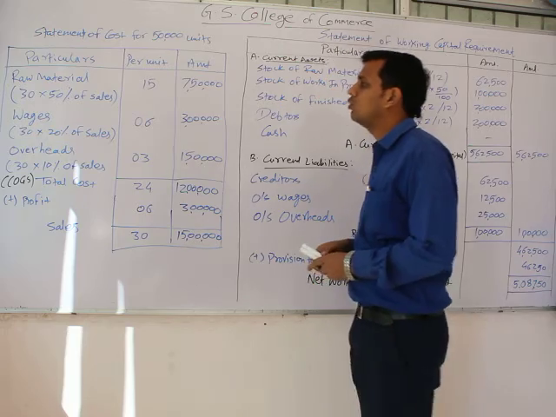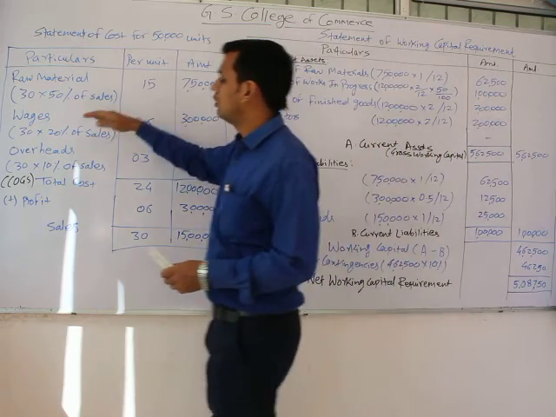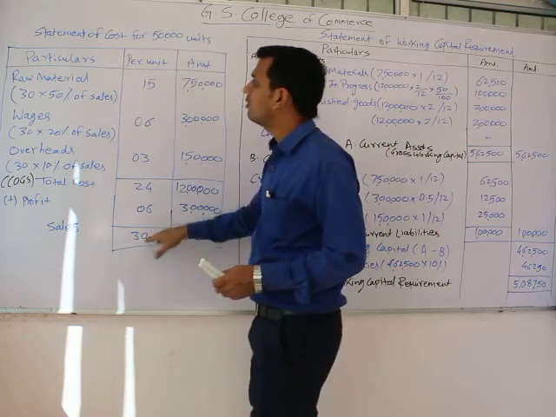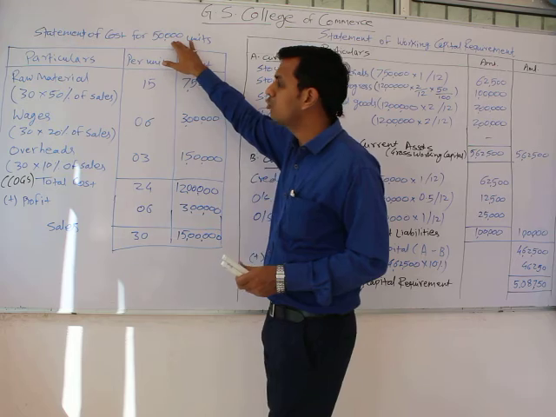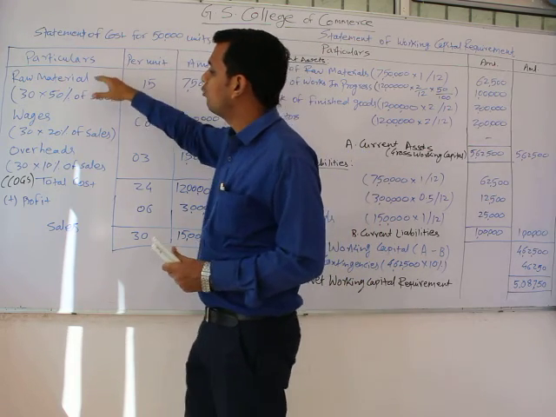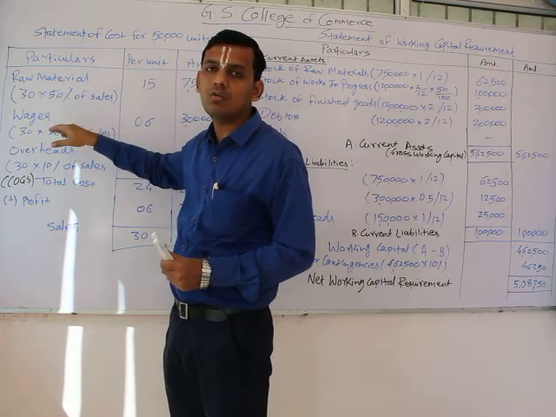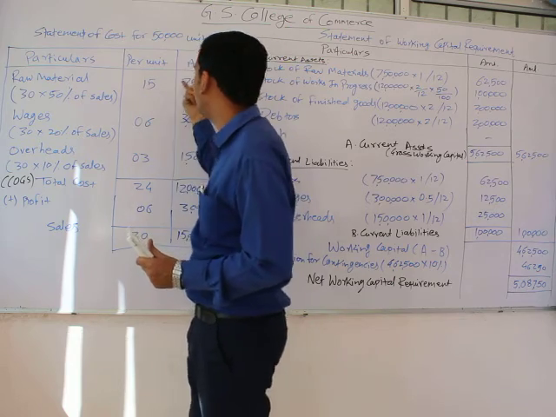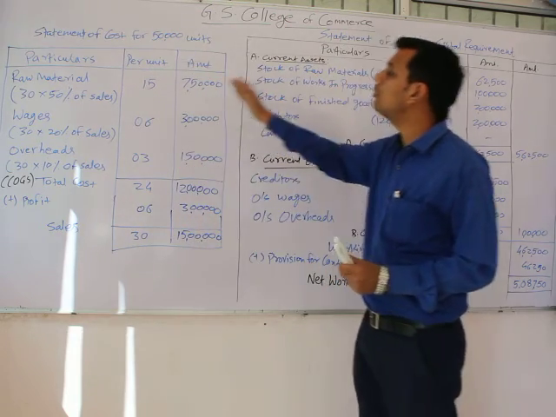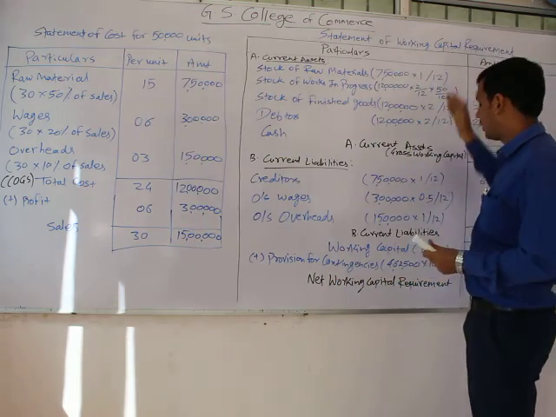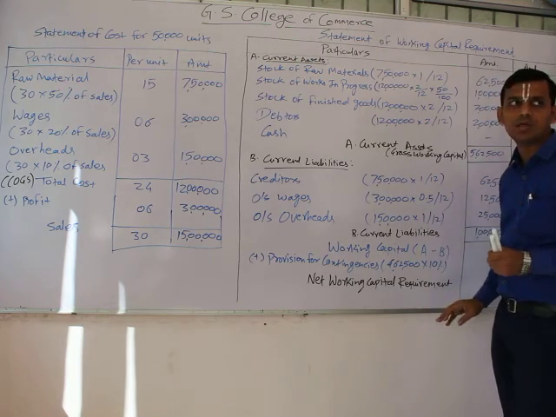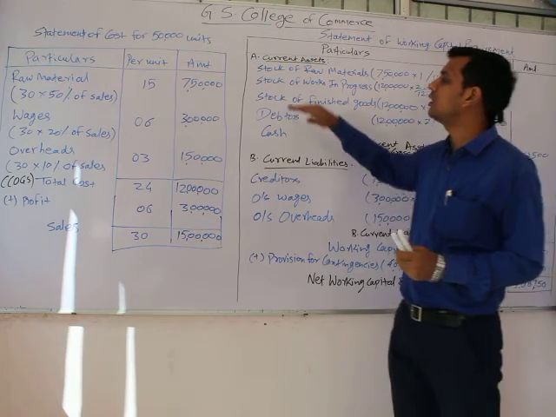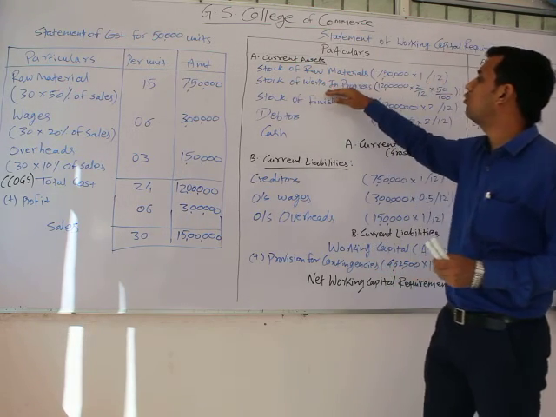So this was it for the question. In the solution, what was the new thing? We were given only the per unit amount of sales as well as the number of units produced during the year, and the information related to raw material, wages and overhead was given in percentages. We calculated it per unit and then as an amount. The same amount was used for the calculation in the working capital statement. The second new thing was the stock of works in progress.